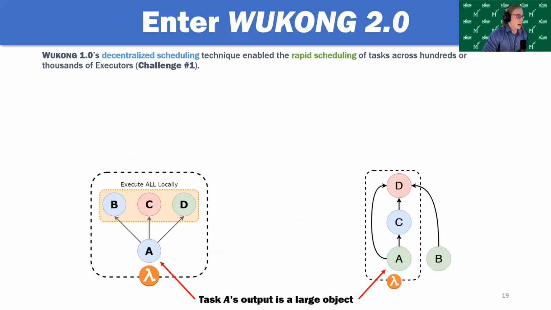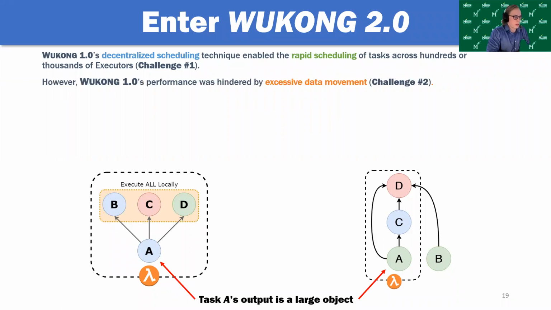So at this point, I've covered most of Wukong 1. Everything that I've said about Wukong 1 applies also to Wukong 2. The key takeaway here from Wukong 1 is that its decentralized scheduling technique enables it to rapidly schedule tasks across hundreds or thousands of executors, and this directly addresses the first challenge I identified at the beginning of our presentation.